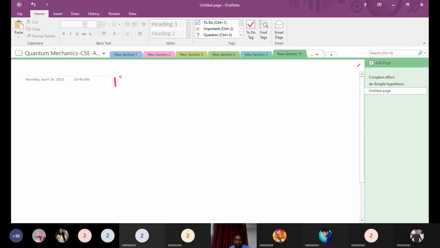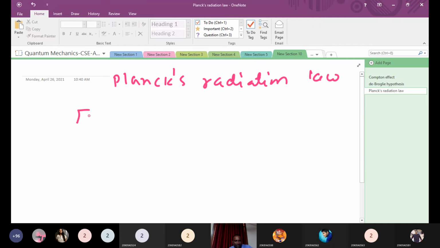From Planck's radiation law, what is the expression for energy? Just now we have discussed. How is the energy released when radiation interacts with matter? E is equal to h nu. In terms of h nu, right? This is one expression.